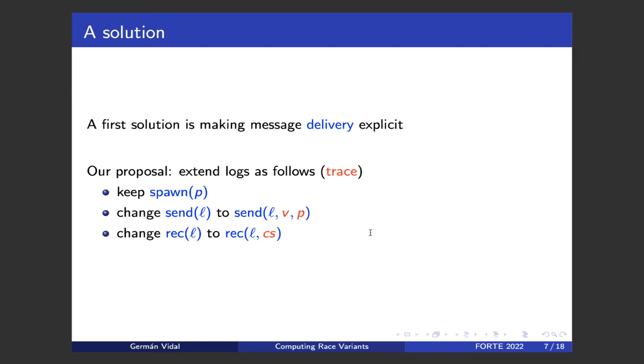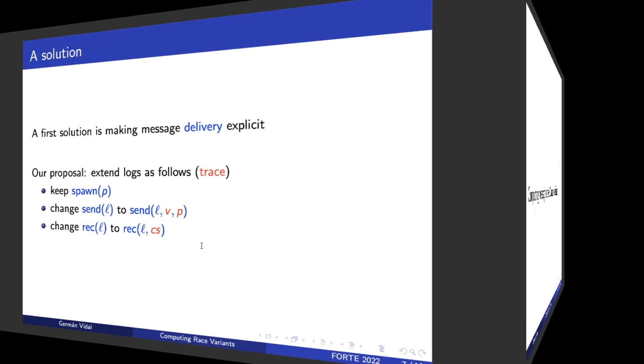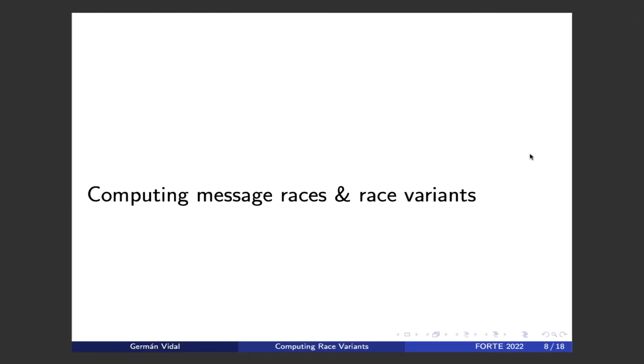But since receives are selective, we also need to add the current value of the message and the current constraints of the receive statement in order to be able to check whether the message value matches the constraints of the receive statement, okay? Let me now show some details of our approach.